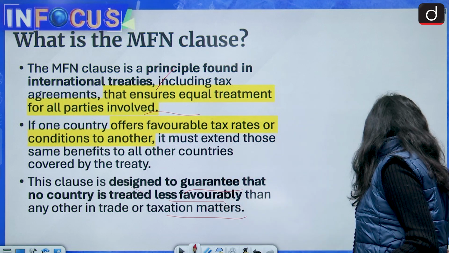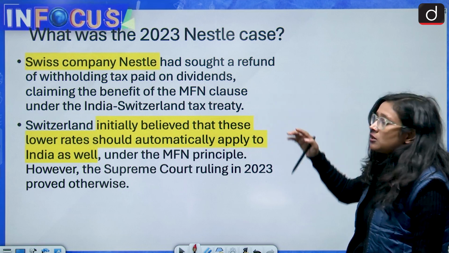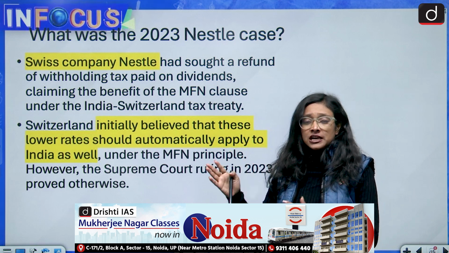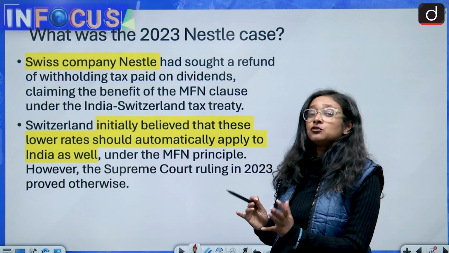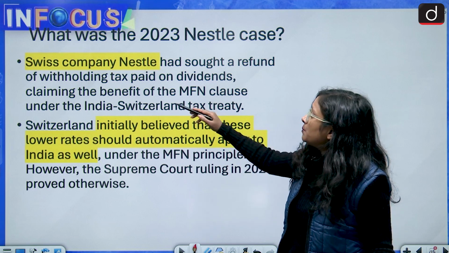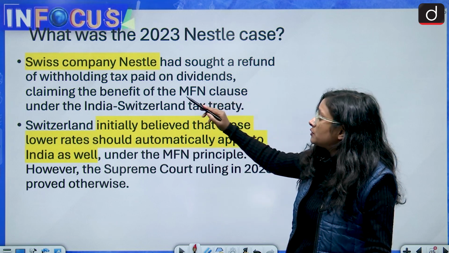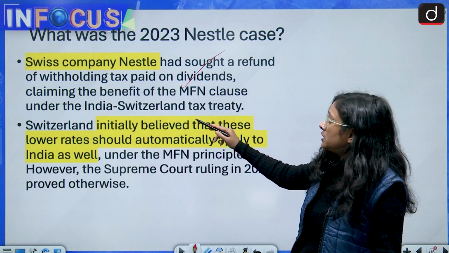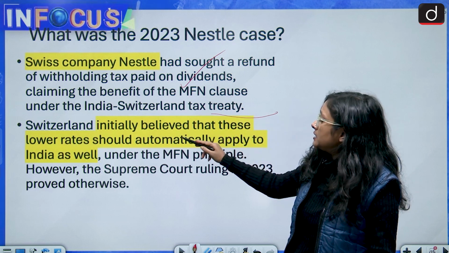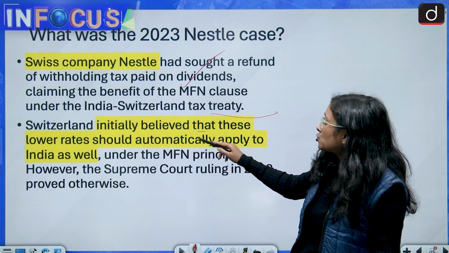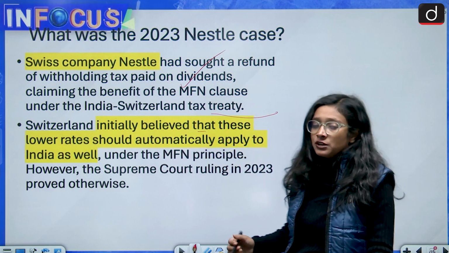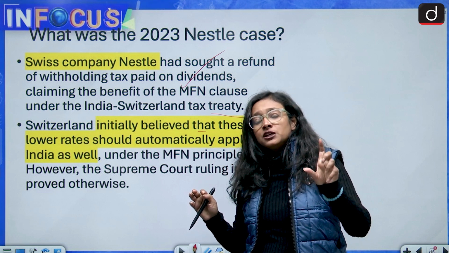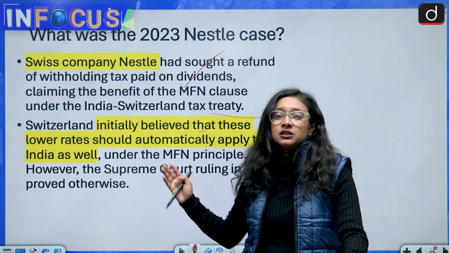Now we'll discuss what the Nestle case was, because after the Nestle case and the decision of the Supreme Court, Switzerland has taken such a decision. So first we'll know what the Nestle case is. Swiss company Nestle had sought a refund of withholding tax paid on dividends, claiming the benefit of the MFN clause under the India-Switzerland tax treaty, and it was initially believed that these lower rates should automatically apply to India as well. So there were dividends provided, and earlier the withholding rate was 5%, but right now they have increased it to 10%.